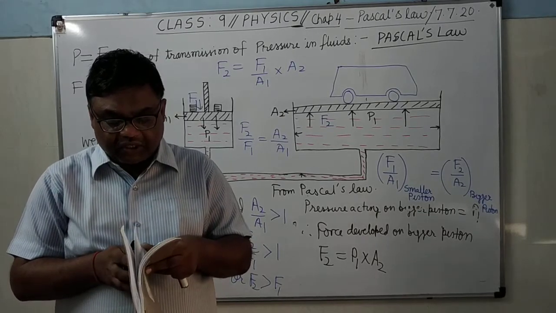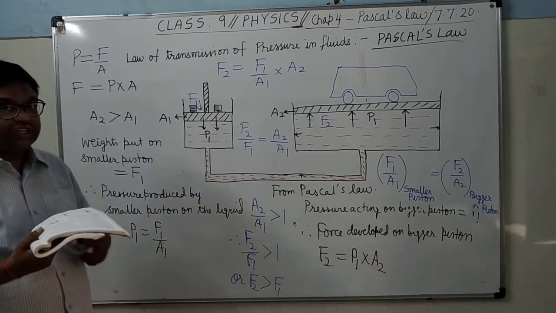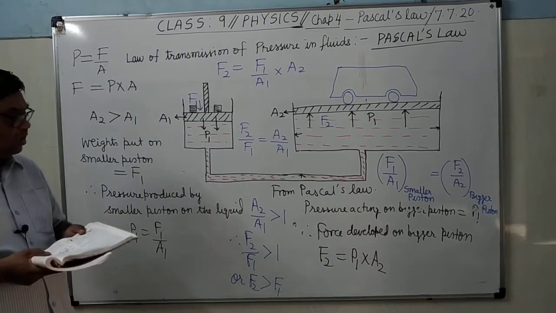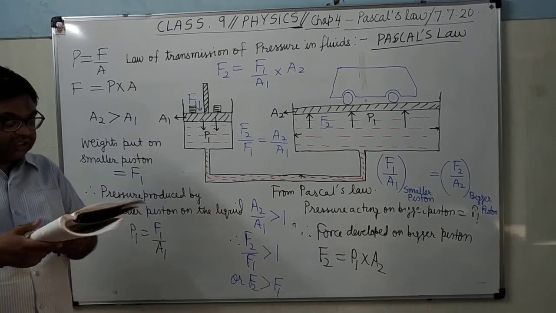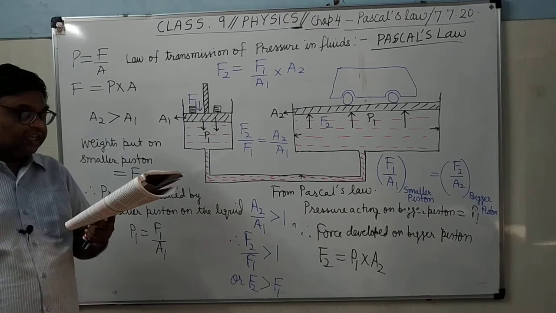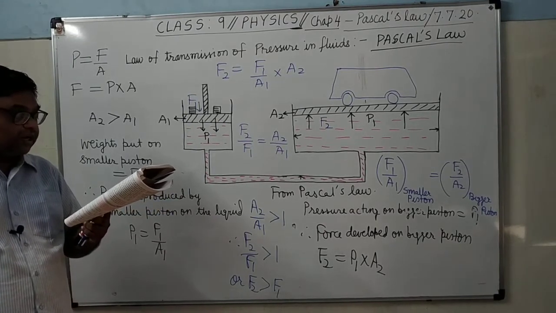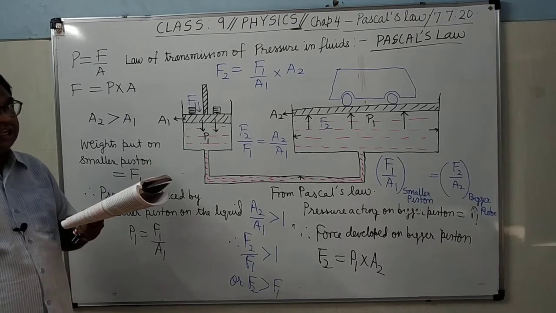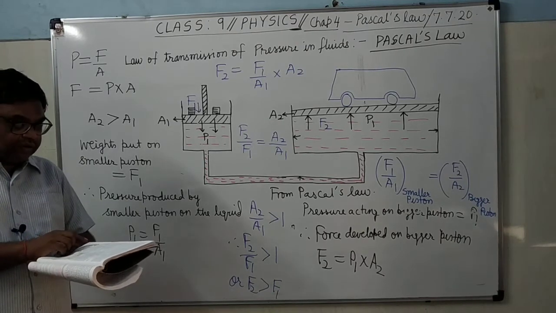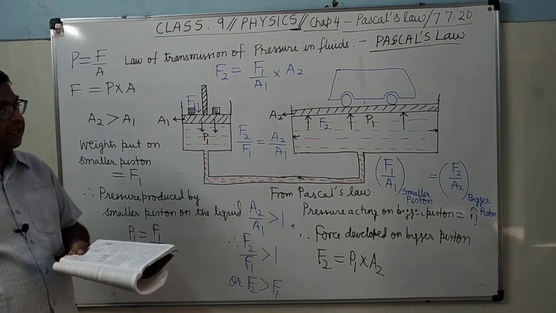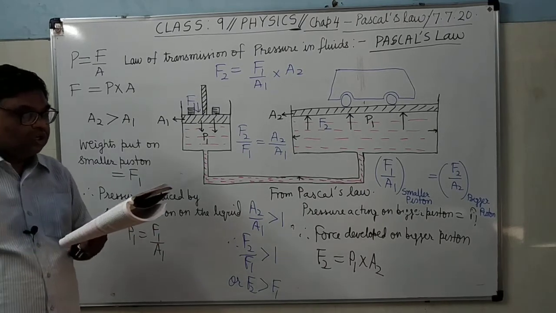Now the second application is the hydraulic jack. Here it is a smaller size piston, and that is the bigger size piston. You can see here figure 4.8, piston A, piston B. Effort is applied on the smaller piston and load is kept over the bigger piston. Here the load is a car, and when a larger force acts over the bigger size piston, that piston will rise, therefore the car will also rise.